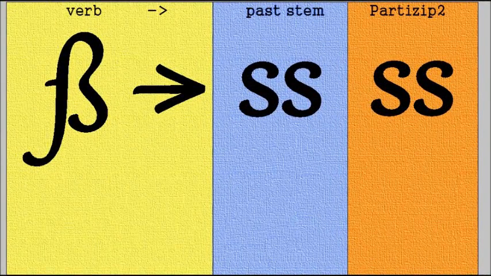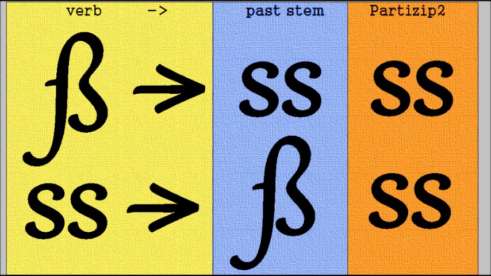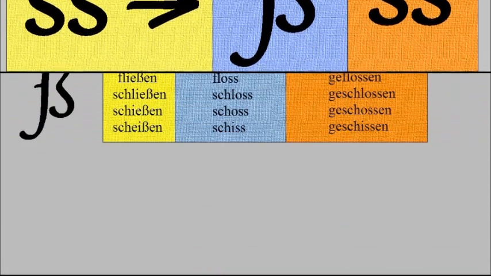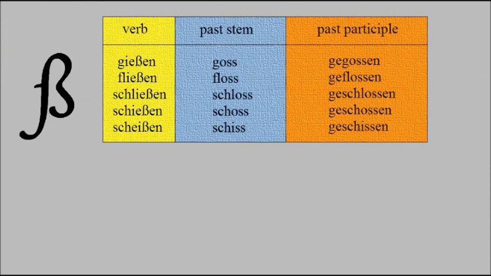If the verb stem has an SZ, then the past stem and the past participle have double S instead. If the verb stem has double S, then the past stem has SZ instead. Here are some examples. Gießen, goss, gegossen. Fließen, floss, geflossen. Schließen, schloss, geschlossen. Schießen, schoss, geschossen.